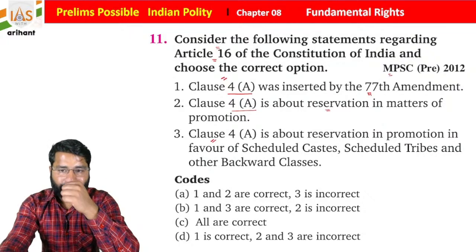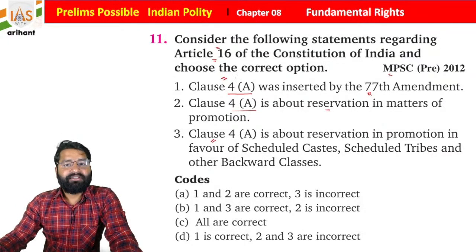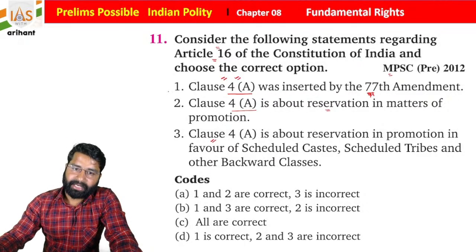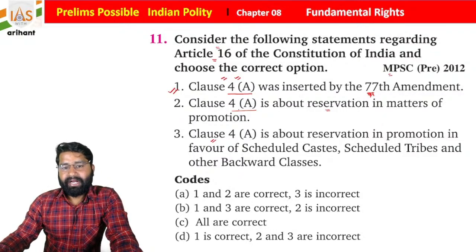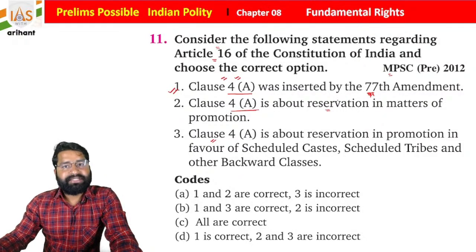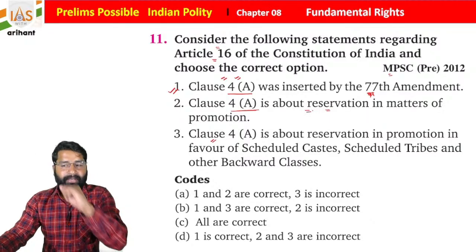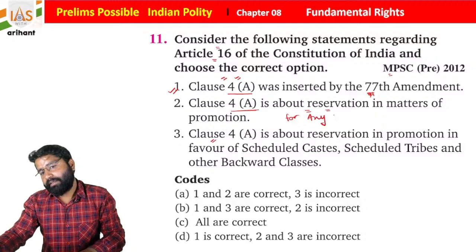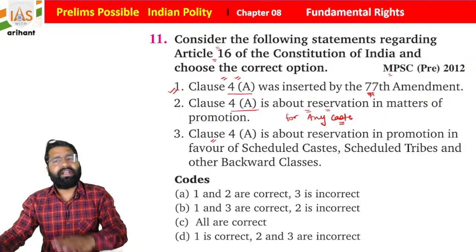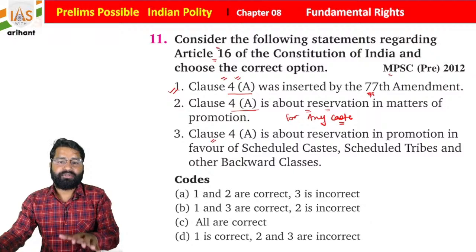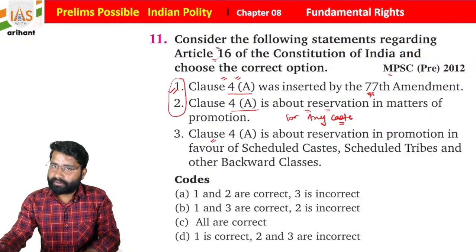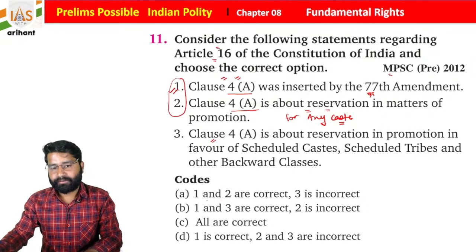Okay, so what you find, Article 16 Clause 4A was added by the 77th Constitutional Amendment Act. This is very correct. And Article 16 Clause 4 is about reservation in matters of promotion, and it is for any caste. Not for the scheduled caste, not for the scheduled tribe, not for the backward class. So what you find, students, is basically that statement 1 and 2 are correct.